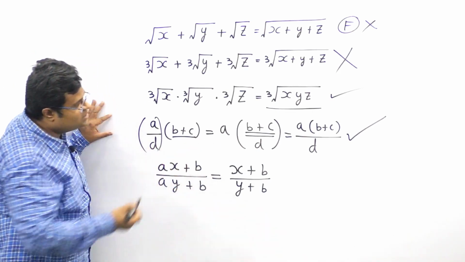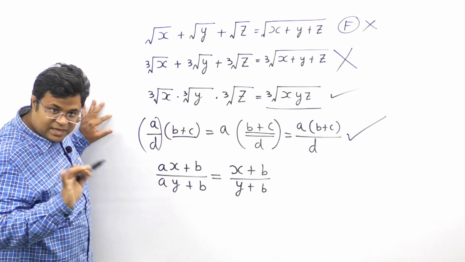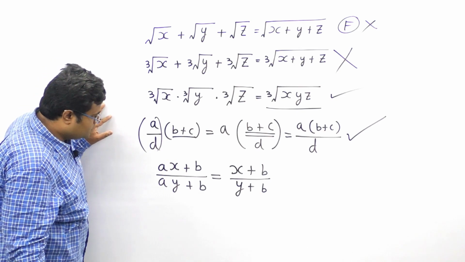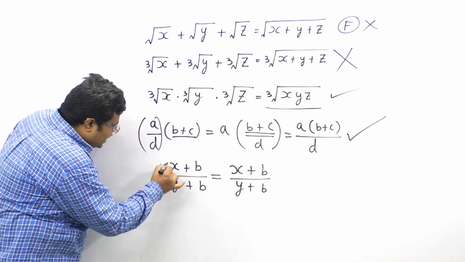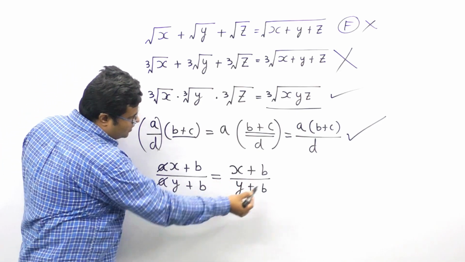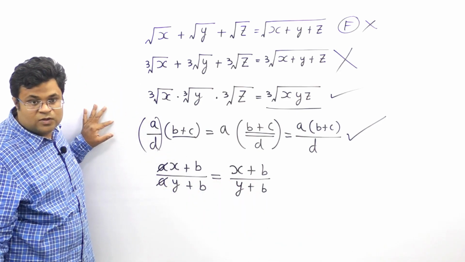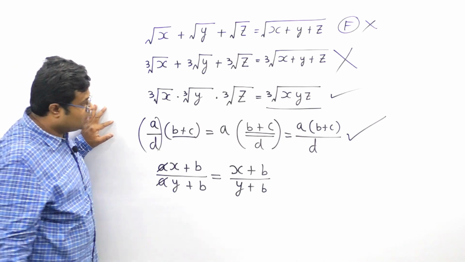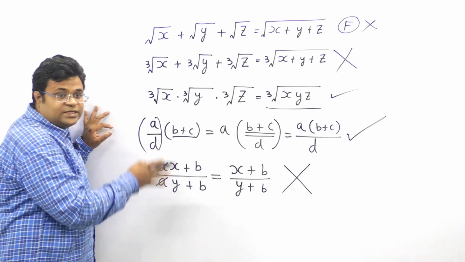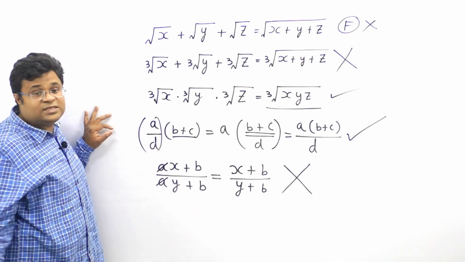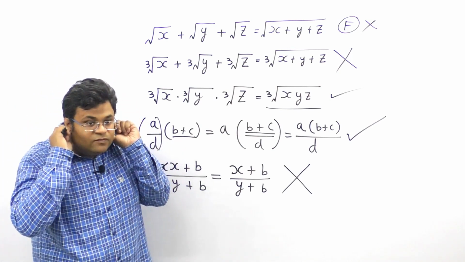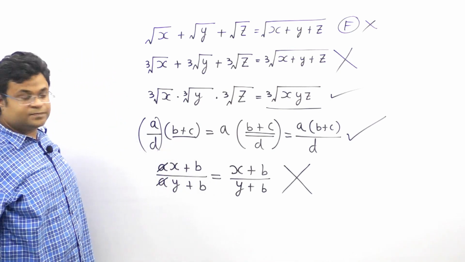Here you see this operation is definitely correct. Why? You got it clear? What about this one? Here I have done what? I have cancelled A and A, and I have written it as x plus b upon y plus b. True or false? Beta, this is a mathematical joke. It is false. It is nonsense. High quality nonsense should not be done. Perform sit-ups if you have done something like this.